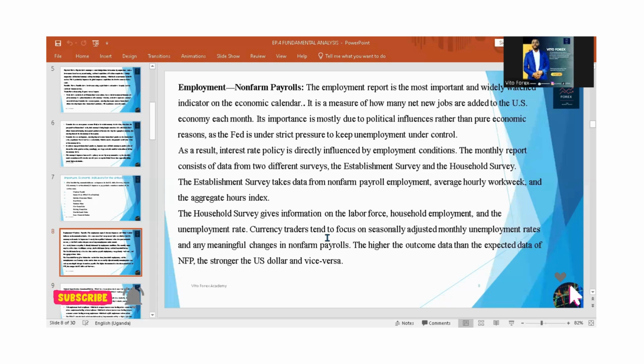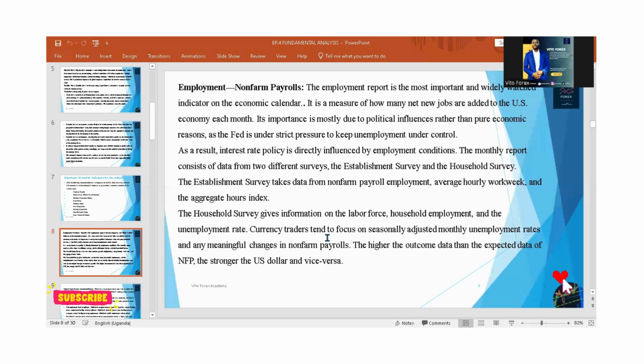This is just the employment report that shows us the ongoing economic activity regarding employment, regarding average hourly earnings. This is called the non-farm payrolls. Majorly, we're interested in employment outside the farming sector. It's a measure of how many net new jobs are added to the economy each month.